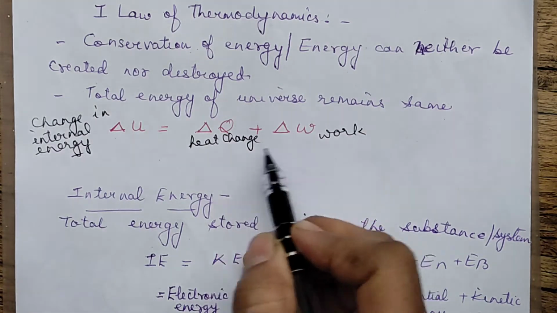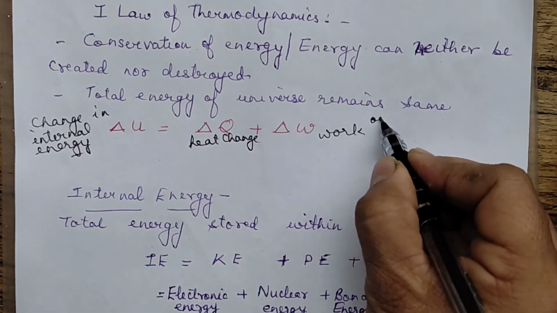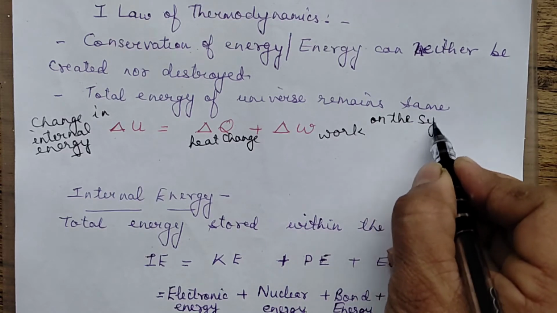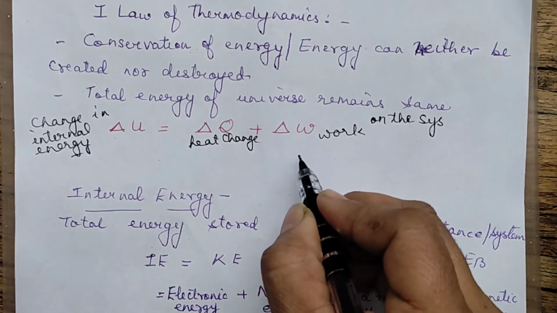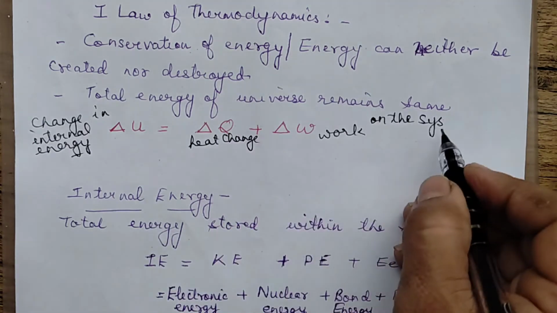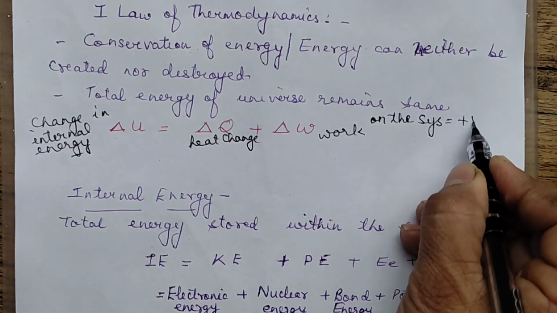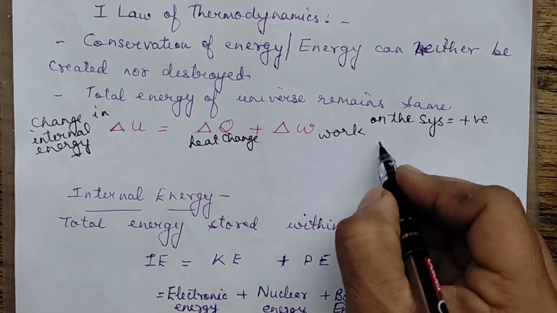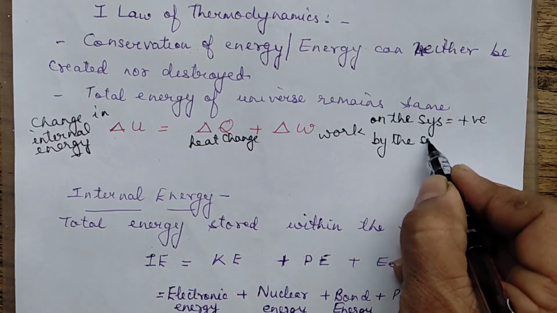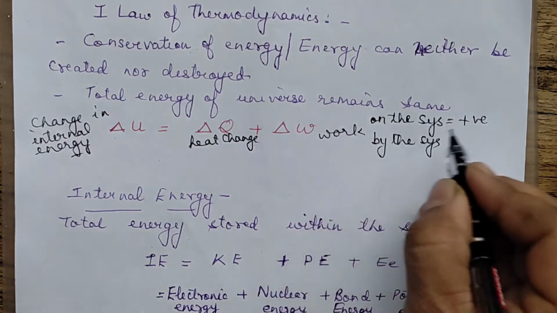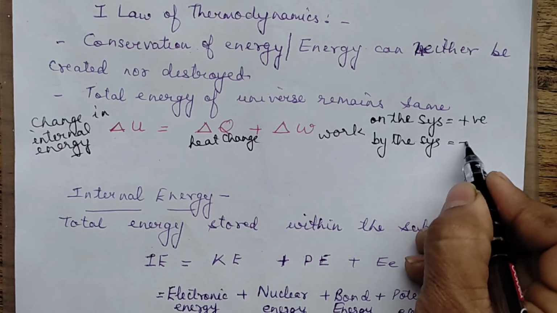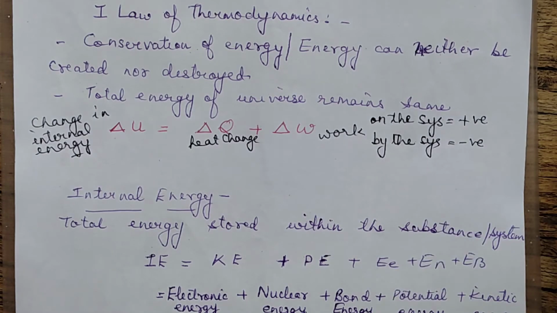For both work and heat, if it is on the system, you do work on the system or heat is given to the system, then you will write down the values with the positive sign. And if it is done by the system, meaning work is done by the system or heat is given out by the system, then you will take their values as minus.